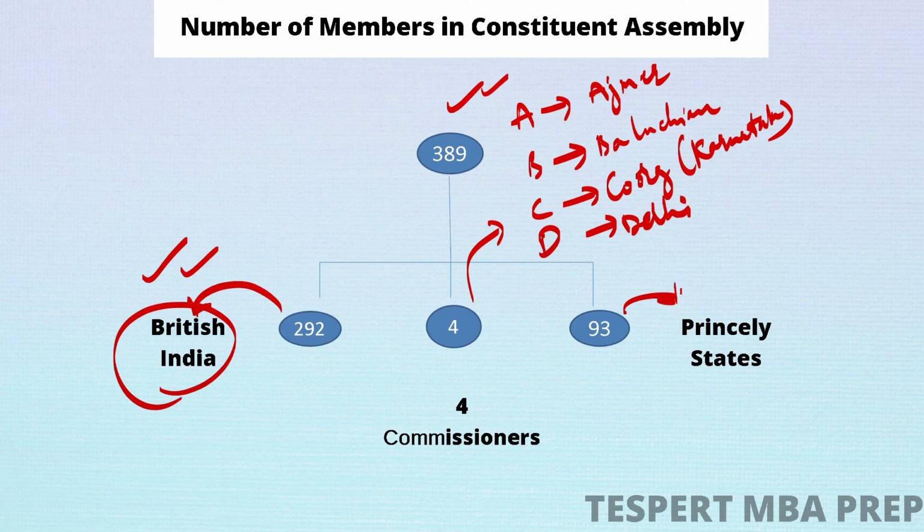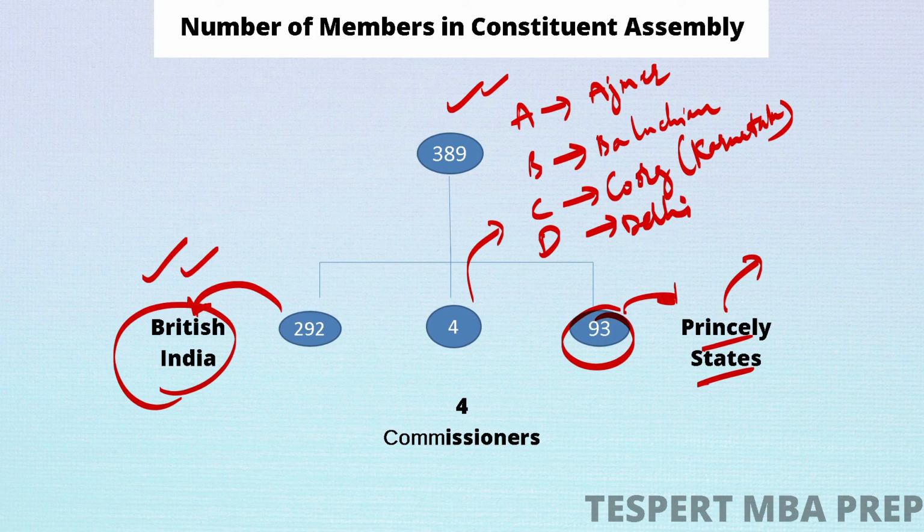Princely states simply means those provinces which have a monarchical form of administration. For instance, we have a Nawab, or we have a king, so they have a monarchical form of administration. So all those areas were known as princely states, and these 93 members were not elected; they were directly nominated for the Constituent Assembly.